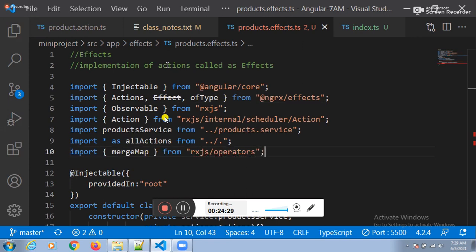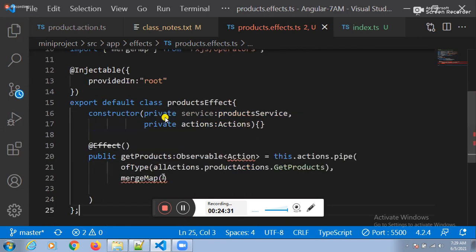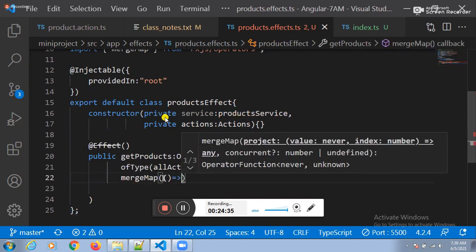From rxjs/operators, we can import mergeMap. For the mergeMap, can I pass the callback function? Yes, sir. We need to pass the callback function.